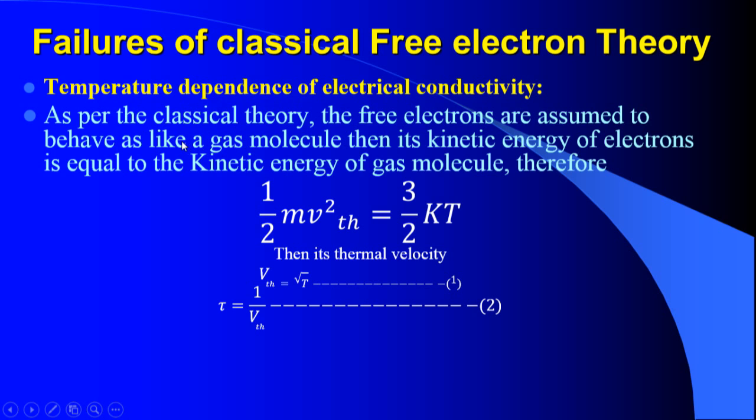So the electrons are treated as gas molecules.